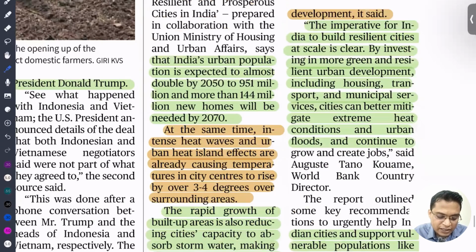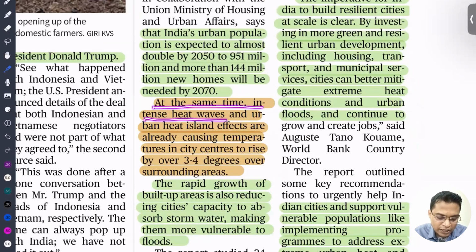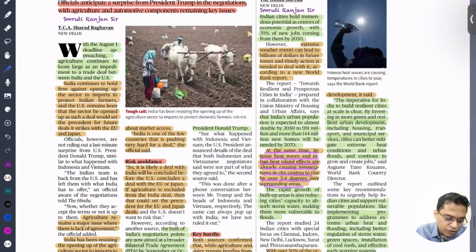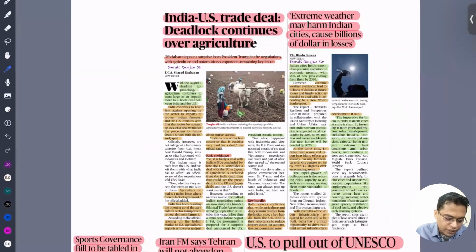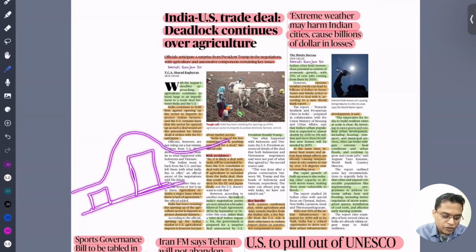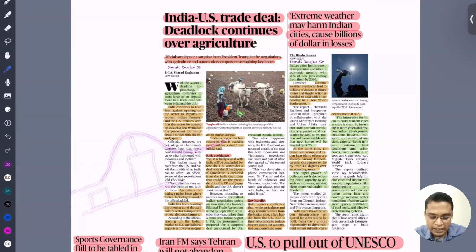At the same time, intense heat waves and the urban heat island effect are already making the temperature of urban areas very high. So let's say this is a region, this is rural area, and this is urban area. If you look at the temperature, in the rural area the temperature is normal, but in the urban area the temperature will be very high, just like an island. So this higher temperature is called the urban heat island. Okay.